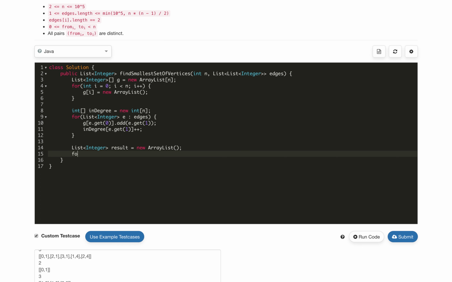So now we will iterate through our in degree array. If in degree is 0, then we simply add that vertex. So we need a vertex number, so it is better to iterate this loop using the index, which will represent our vertex, i less than n, i plus plus, and if in degree of i is equal to 0, then we will add the vertex i itself to the result, and in the end we simply return the result. So this is the implementation.